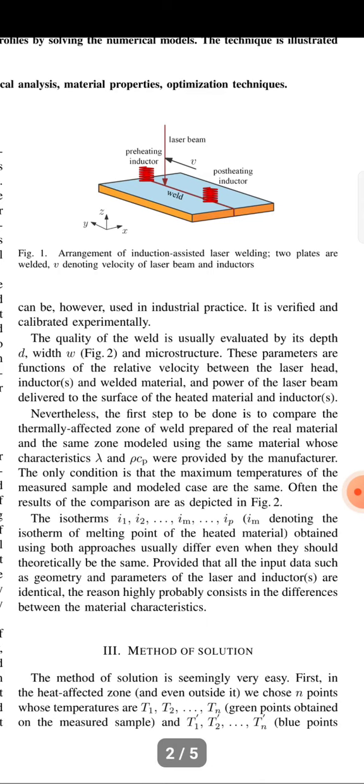Third, the method of solution. The method of solution is seemingly very easy. First, in the heat affected zone and even outside, we choose points whose temperatures T1, T2, Tn, the green points, are compared with those obtained on the measured sample, T1, T2 and Tn, the blue points.